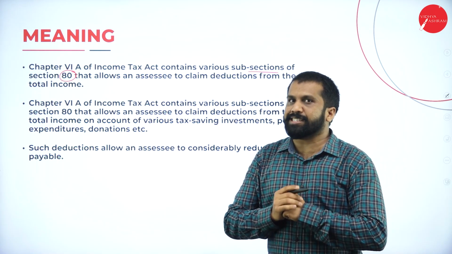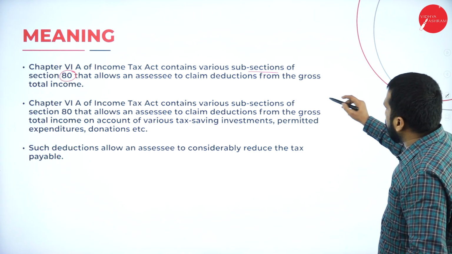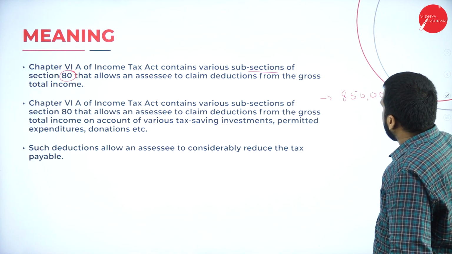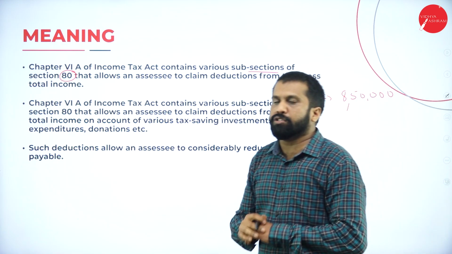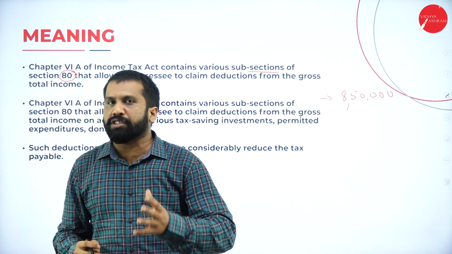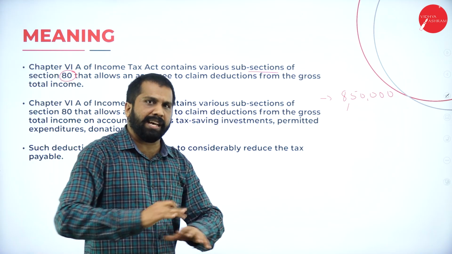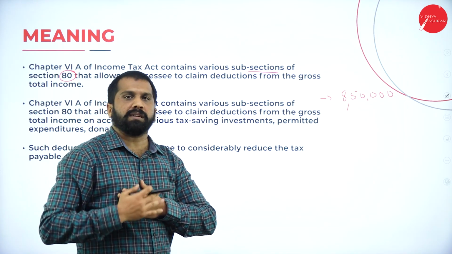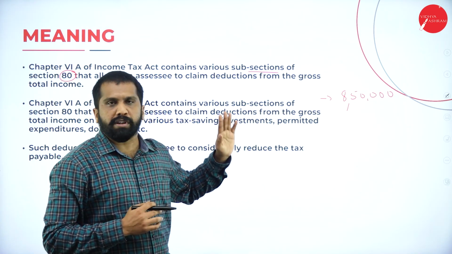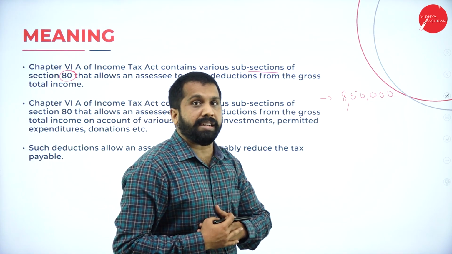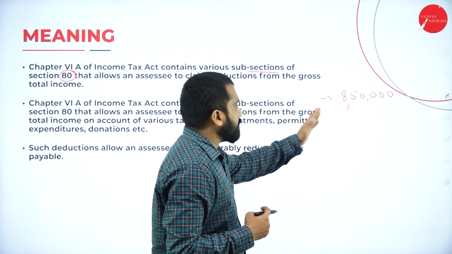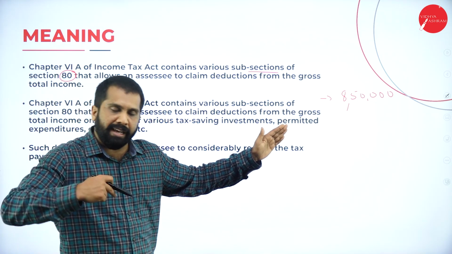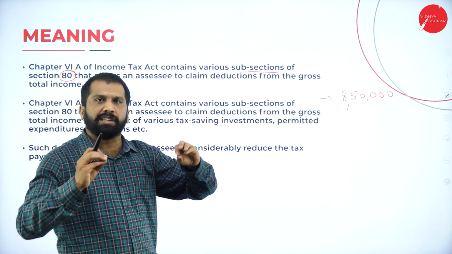Now, just assume that your total income is 8,50,000. It includes your salary, house property, business or profession, capital gain, other sources, everything. After adding, just assume that my income per year is 8,50,000. How much am I supposed to pay tax on? I am supposed to pay tax on 8,50,000. What is the tax slab? I'll come to the tax slab later. Just assume that